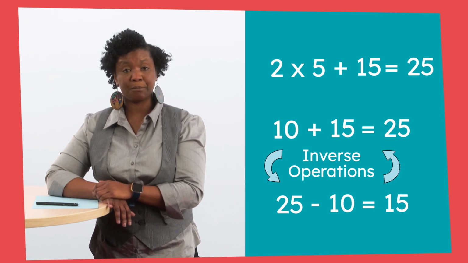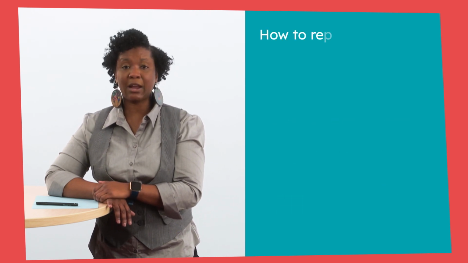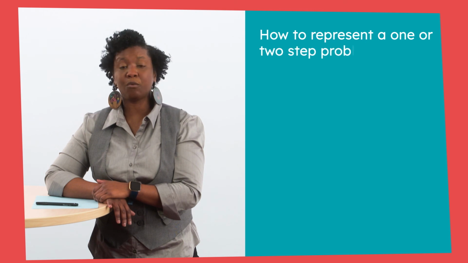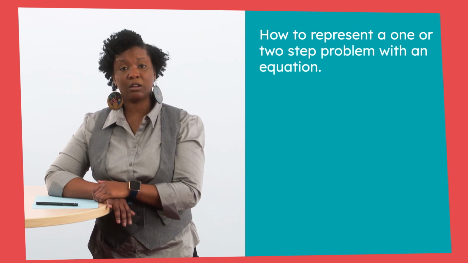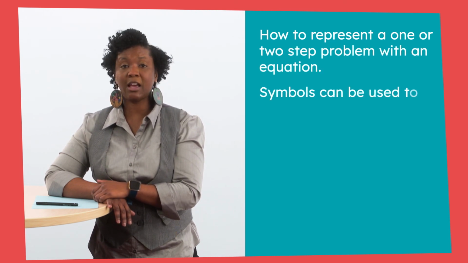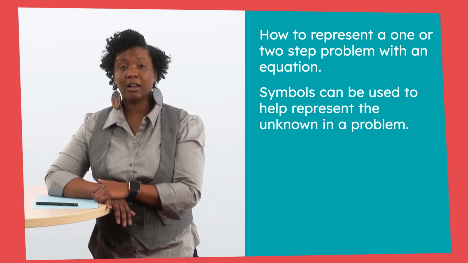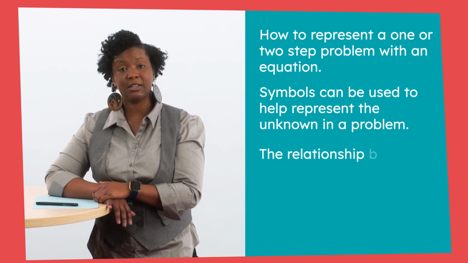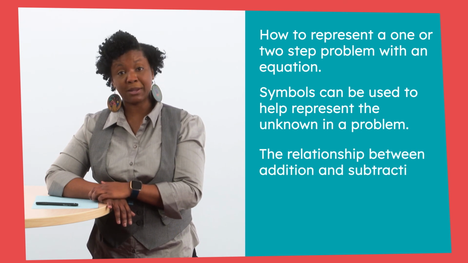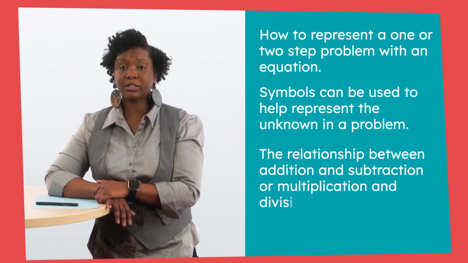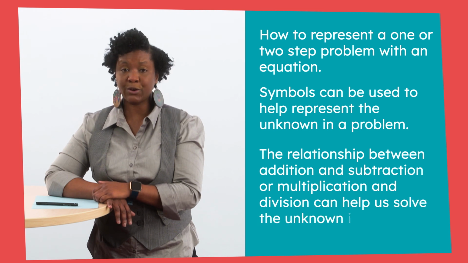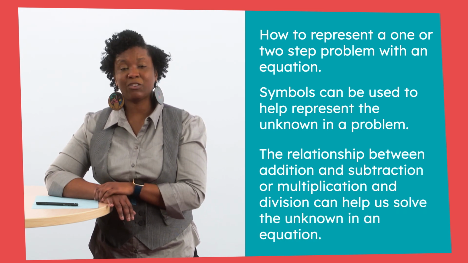So let's recap. We learned how to represent a one- or two-step problem with an equation. We also learned that symbols can be used to help represent the unknown in a problem so that we may solve it. The relationship between addition and subtraction, or multiplication and division, can also help us solve the unknown in an equation.